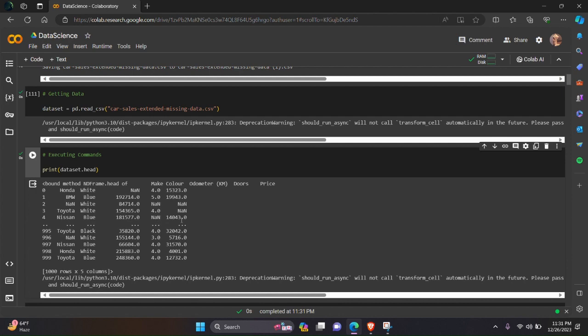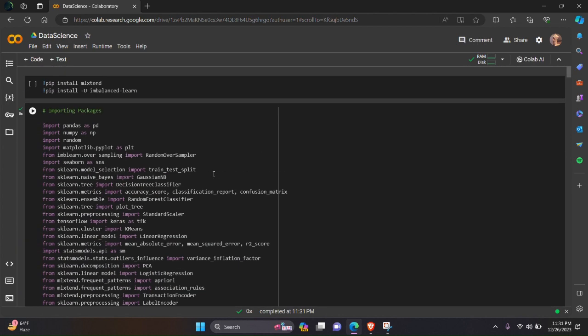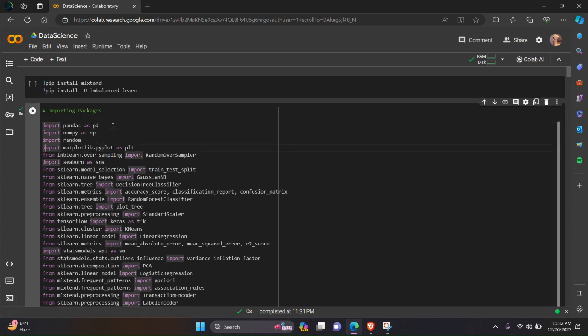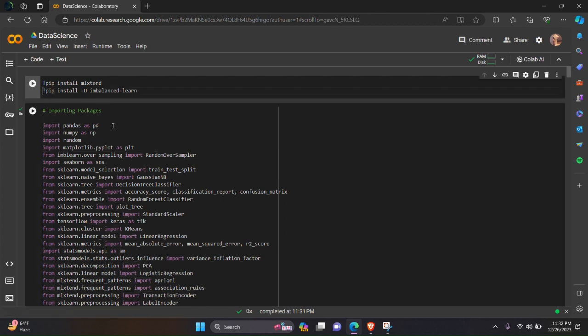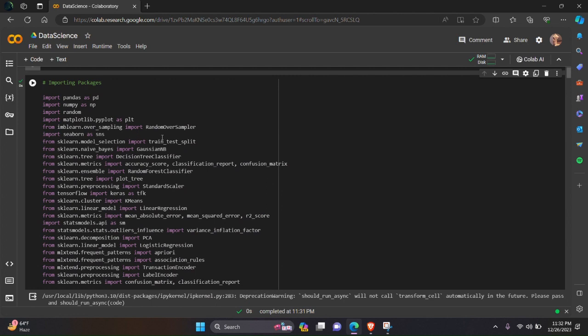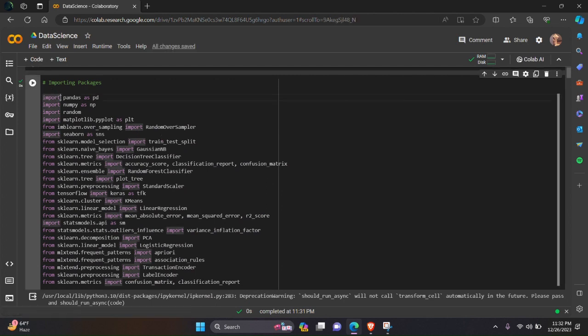Next, importing packages in Python. So these all are the packages that are imported and are also required for this assignment. These all packages are imported. We can import a package with the import keyword followed by the package name.